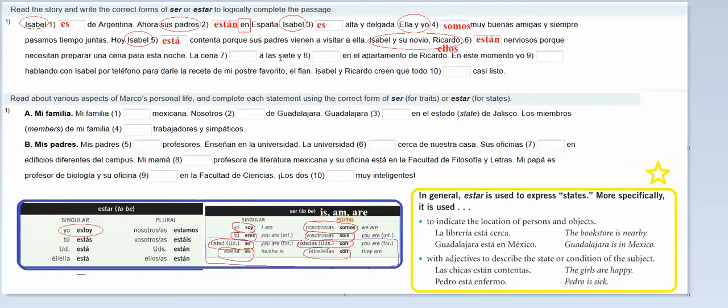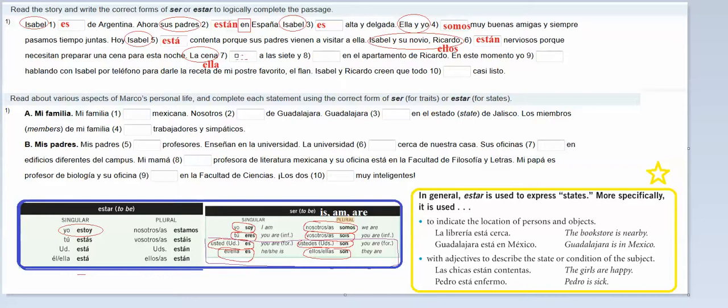La cena blank a las 7. So the dinner is taking place, or it's happening or occurring at 7. So that's an event. And if it's an event, we use ser. Okay. And so what is happening at 7? It's the dinner. And remember that everything in Spanish has a gender. So we don't have an it, but we want to think of cena as ella, as a she. Even though you would never write that, that's what you think of to deal with your chart. So I go down to ser and I look at ella, it should be es.